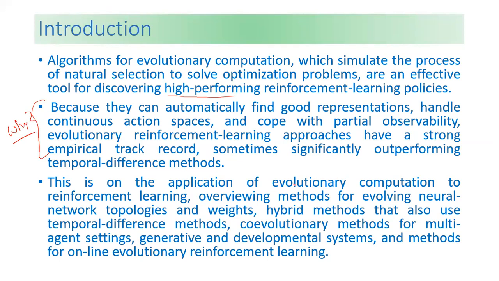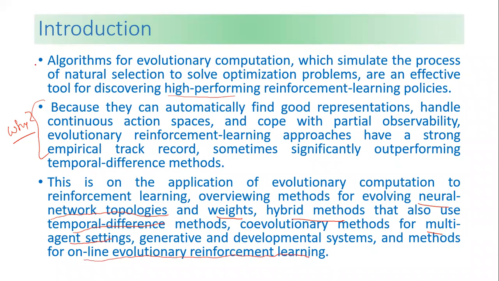Then this is an application of evolutionary computation to reinforcement learning, overviewing methods for evolving neural network topologies. Why are we using it? Because we want to determine the neural network topologies and their weights. Hybrid methods are there. They also use temporal difference methods with evolutionary methods, and we use them for multi-agent settings and generating their development, and we also use them for online evolutionary reinforcement learning.